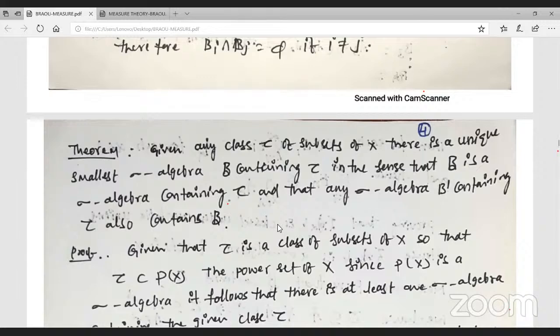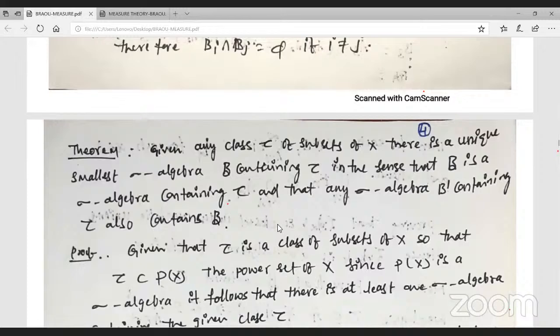B is a sigma algebra containing C. I consider a different way. Given theorem number 5, page number 6: given any class C of subsets of X, there is a unique smallest sigma algebra containing C. Okay?